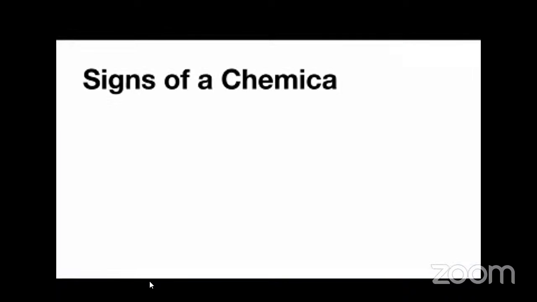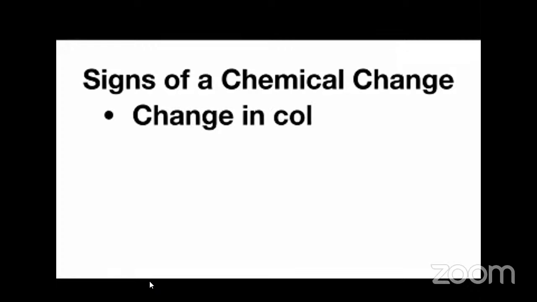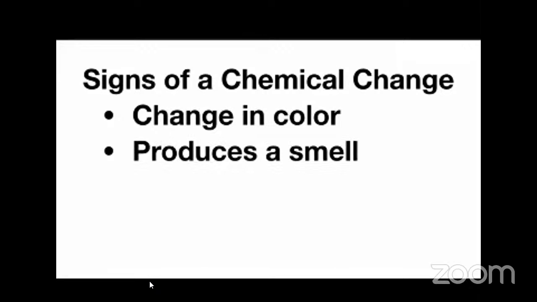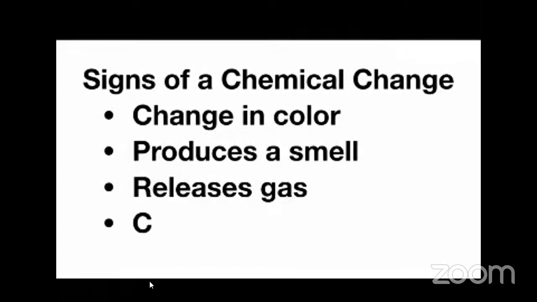Now there are some signs or clues we can look for to tell if a chemical change has taken place. First, you could look for a change in color, like we saw with the fireworks, when the dark powder turned into bright explosions. You can also look to see if the change produced a smell. Another clue is if it releases gas, like we saw happening during that baking soda and vinegar reaction. Finally, you can look for a change in temperature.